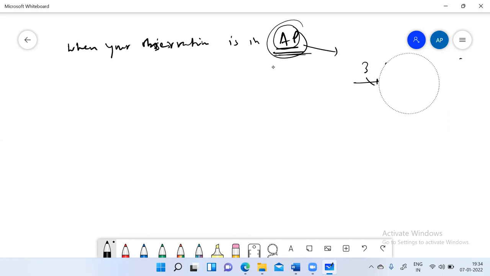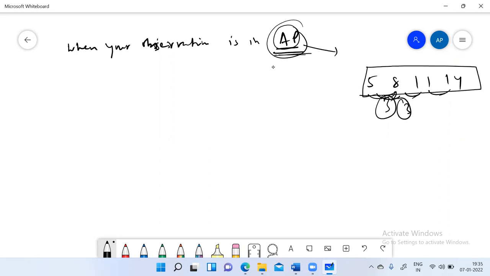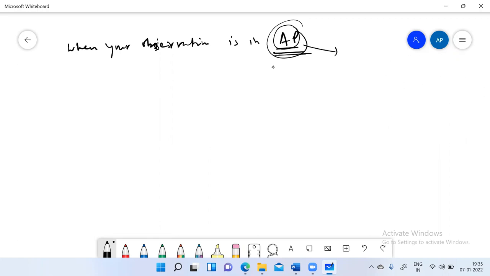Similarly, 1, 2, 3, 4, 5 is also an AP because the difference is 1 for any consecutive number. Similarly, 5, 8, 11, 14 is in AP because the difference between consecutive numbers is always 3. So this is called common difference, and that's why we call these numbers in AP, because their common difference is same for all the consecutive numbers.